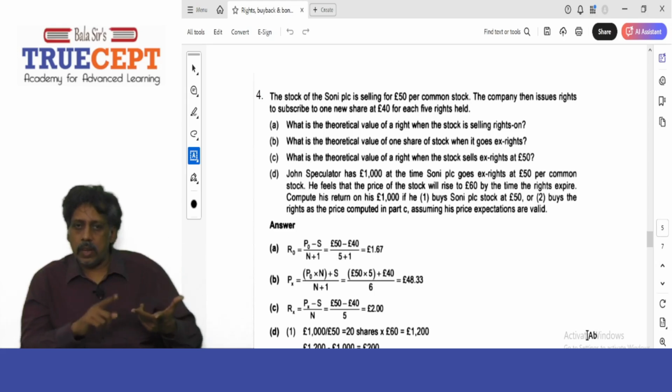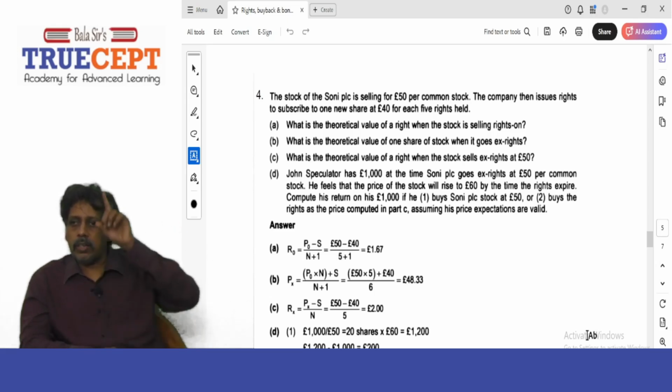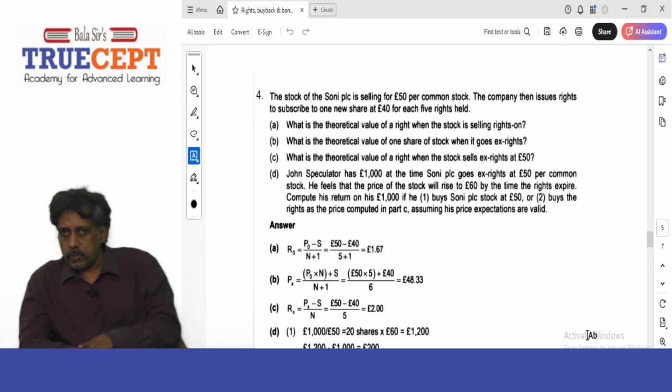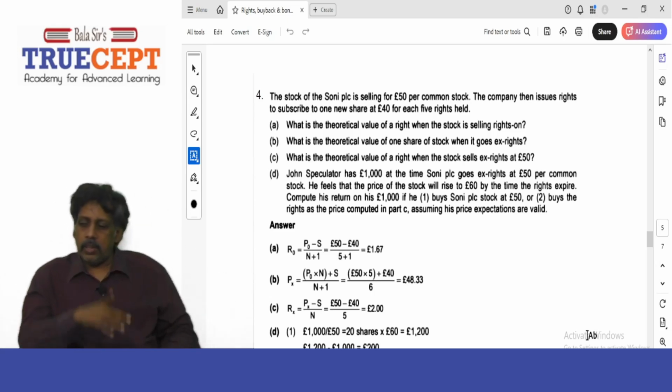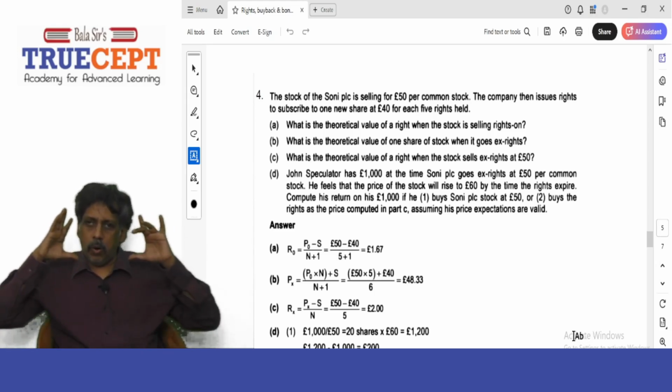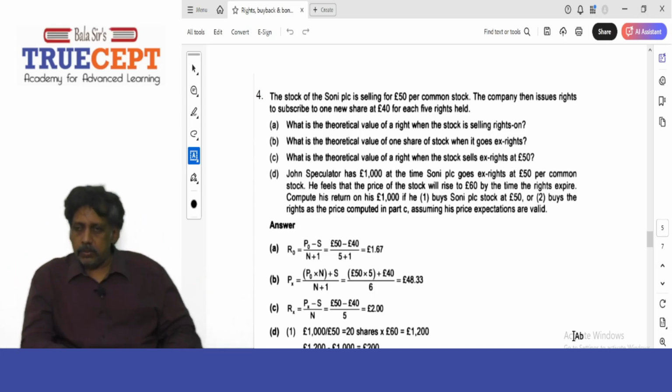26th of November is the record date. And then by 11th December, if you want, you can renounce your right. And then by 17th of December, a person can apply for shares in the company. Is that fine? Your entitlement will expire by 17th of December.